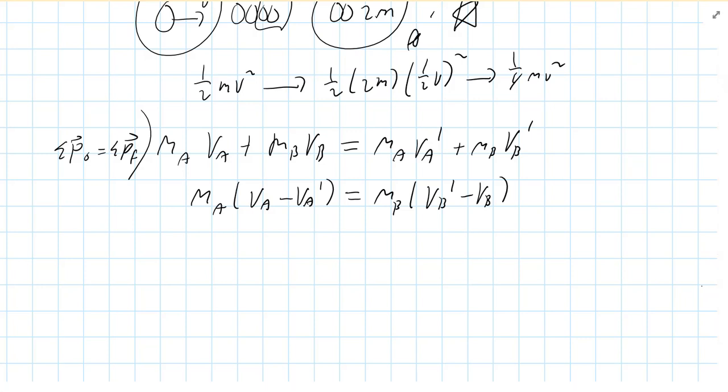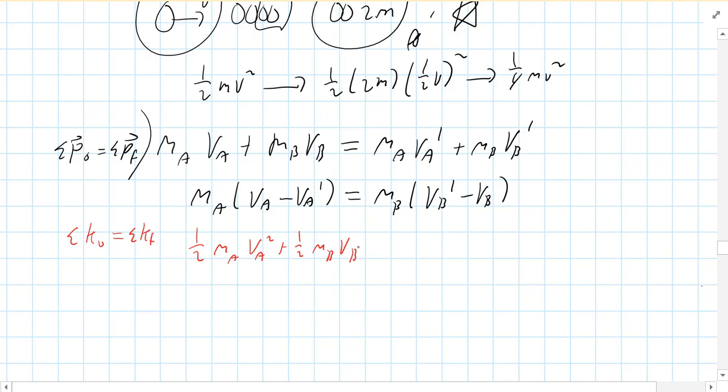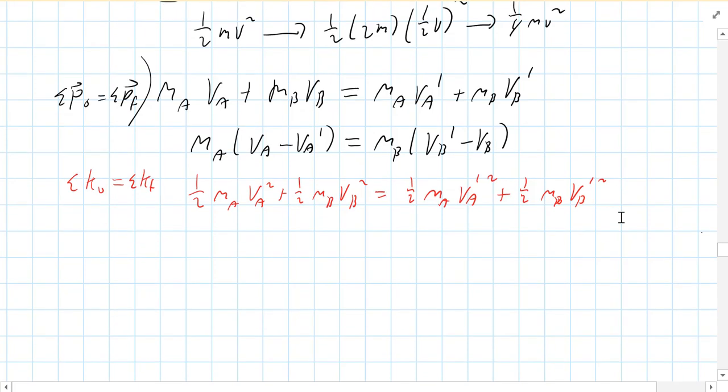Now we also have, because this is an elastic collision, conservation of kinetic energy. So the kinetic energy before is going to equal the kinetic energy after. That's a little more complicated. Now you have this 1/2 mv squared stuff. So you've got 1/2 MA VA squared plus 1/2 MB VB squared equals 1/2 MA VA prime squared plus 1/2 MB VB prime squared.